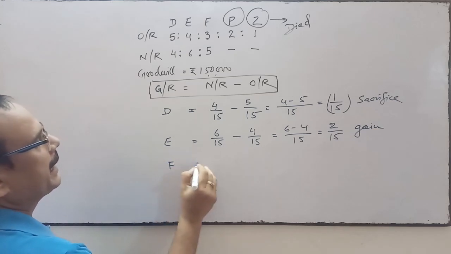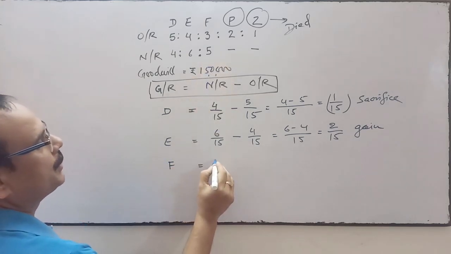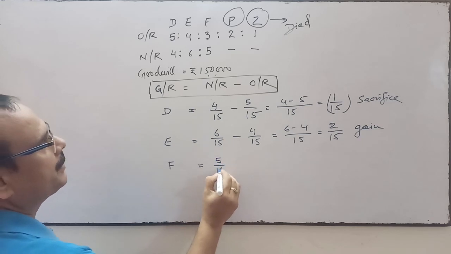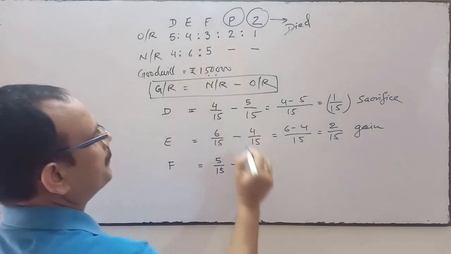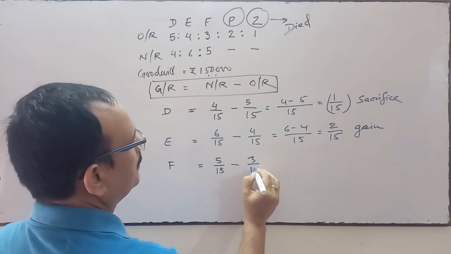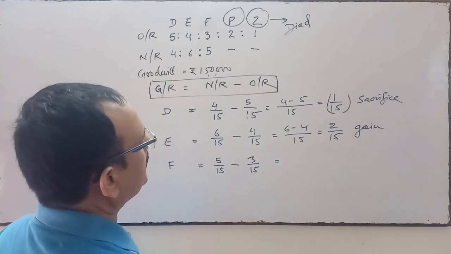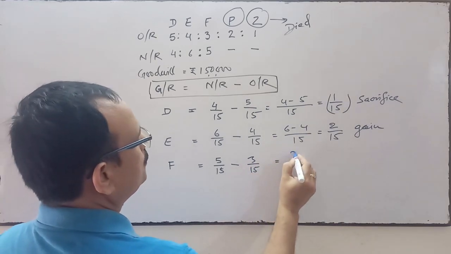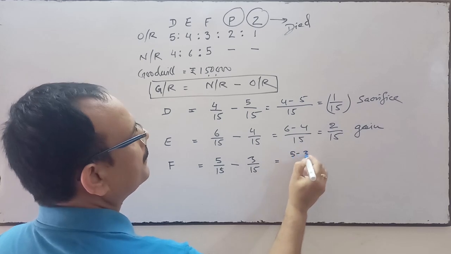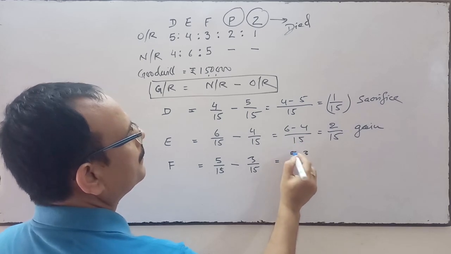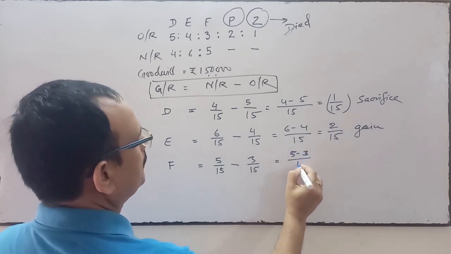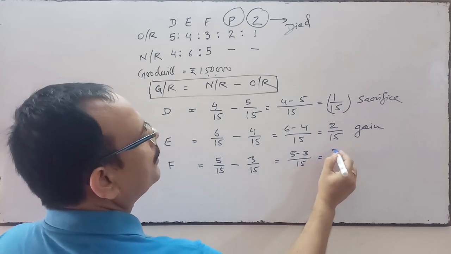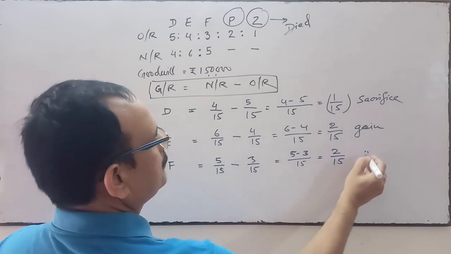So next is F. New ratio is 5 by 15. Old is 3 by 15. So 5 minus 3 is 2 upon 15. It's also a gain.